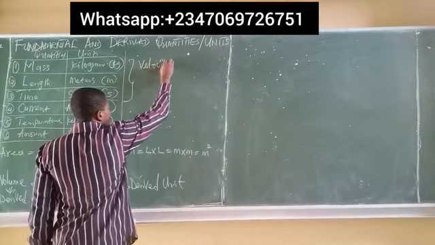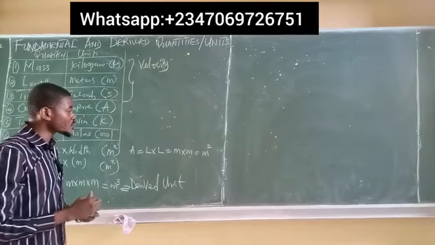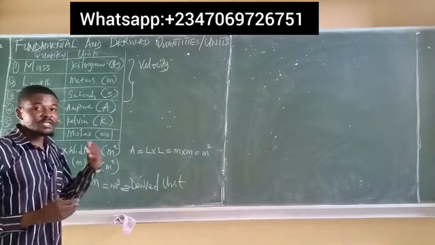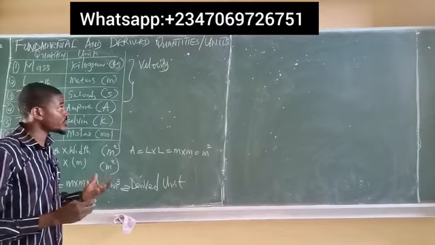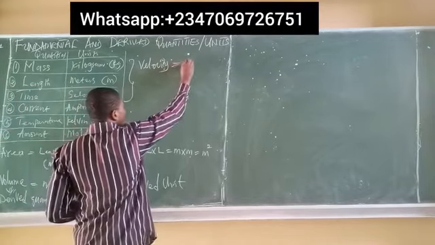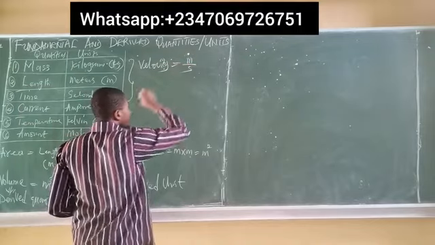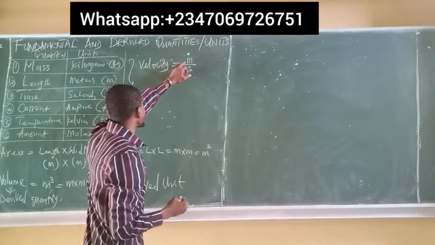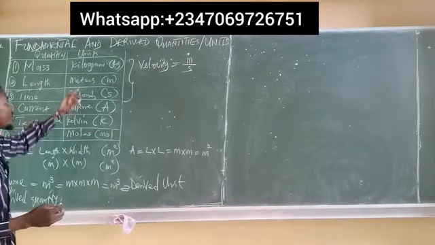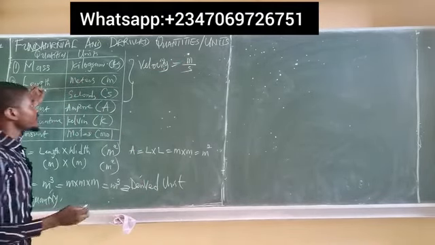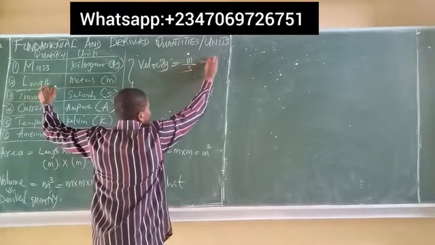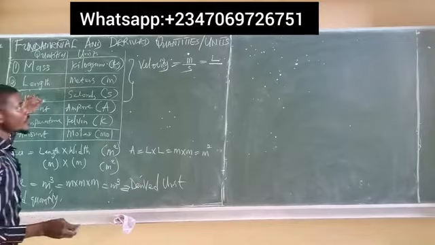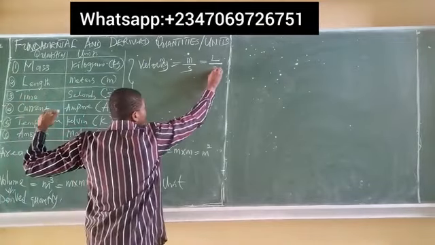So let's say we are to investigate velocity. Once again, the best way to know if a quantity is fundamental or derived is from the unit. And the unit of velocity we know is what? Meters per second. This is the unit of velocity. And once again, meters, remember, is a fundamental unit of length. So which means we have length here invariably, and seconds is a fundamental unit of time. We have seconds.